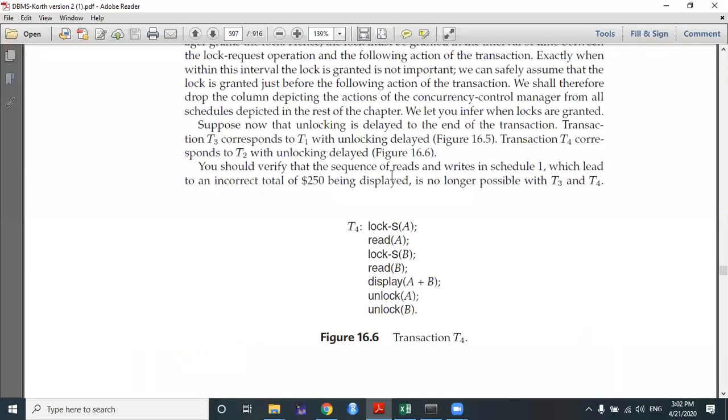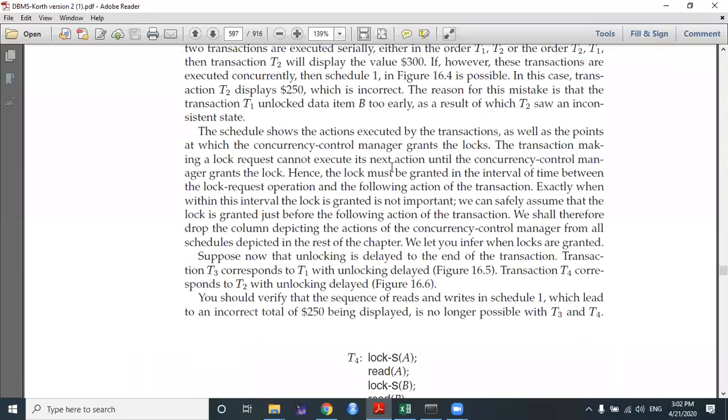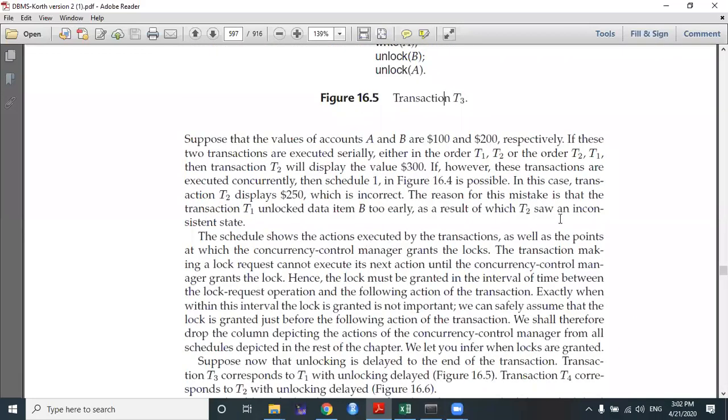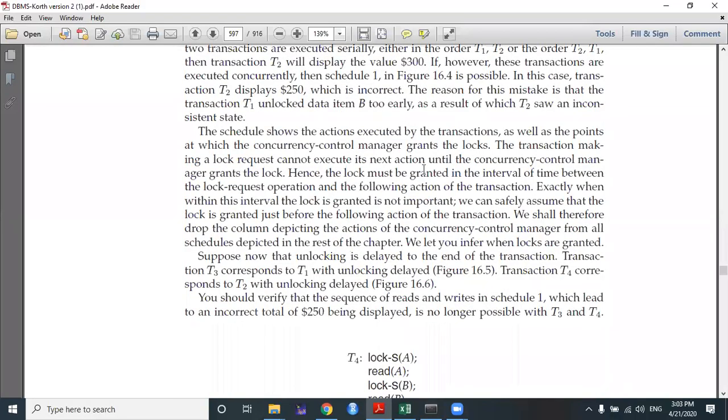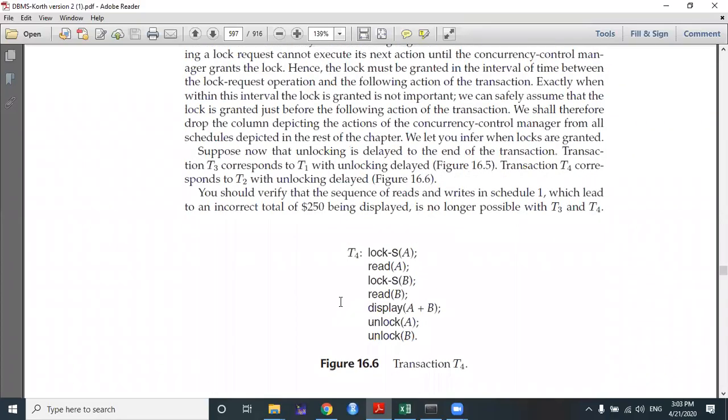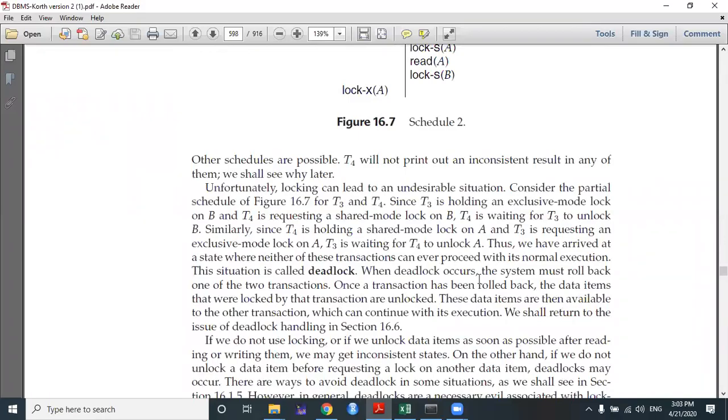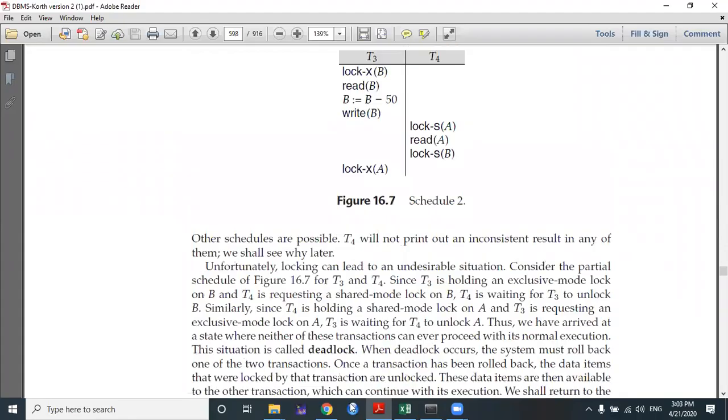Okay, so this is one of the things that I already discussed, about how to maintain serializability issues or isolation issues in case of concurrent schedule as well as serial schedule. Now, these are not the only problems. There is one more problem associated with it. The problems are called deadlock and starvation. These two are very important problems that are also associated with this sort of transaction.